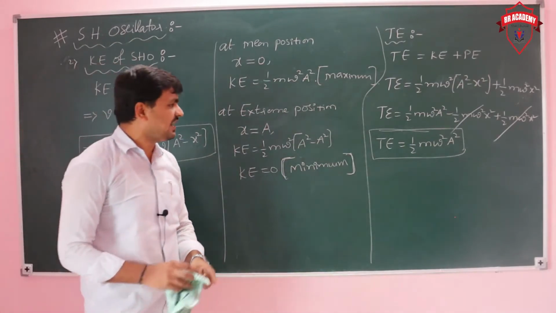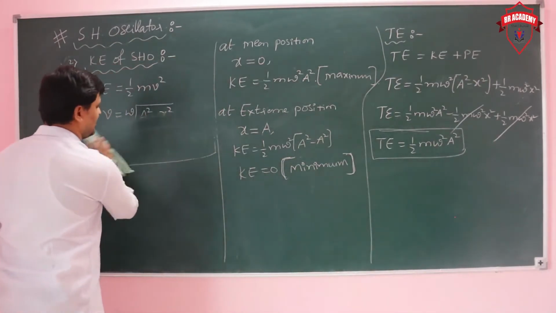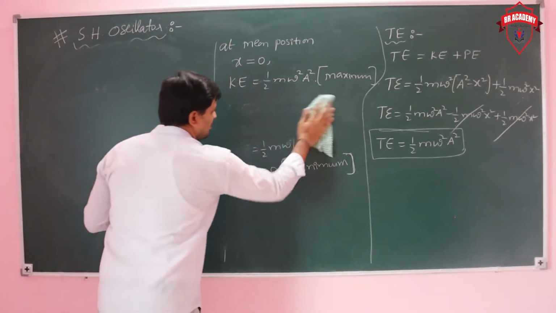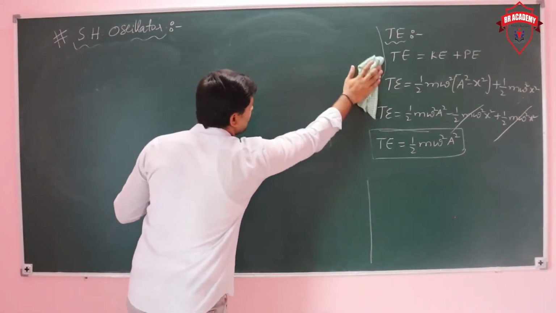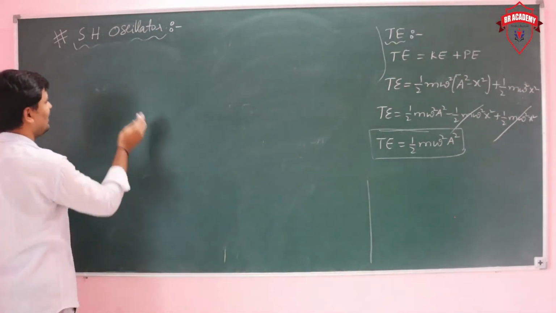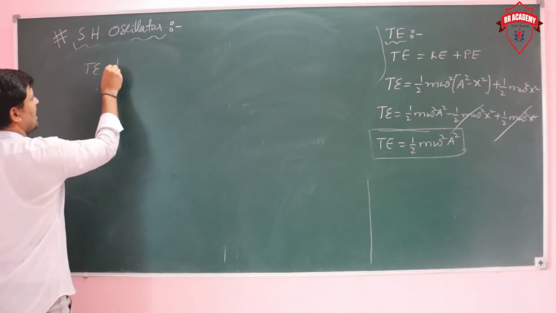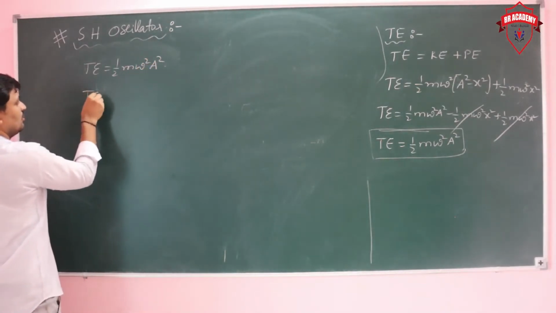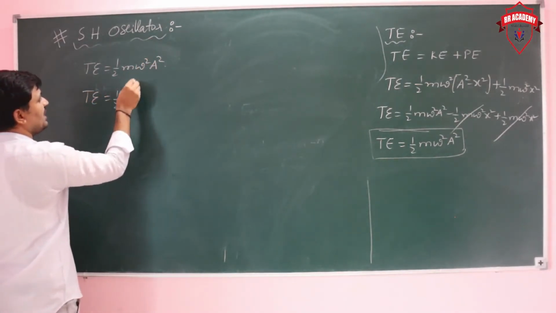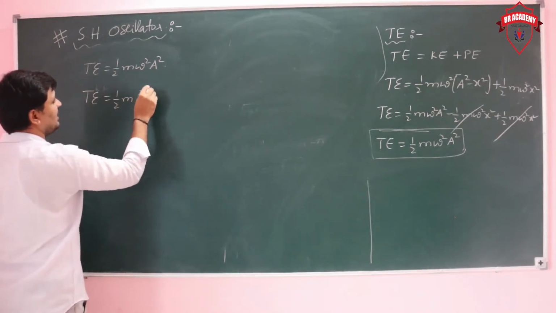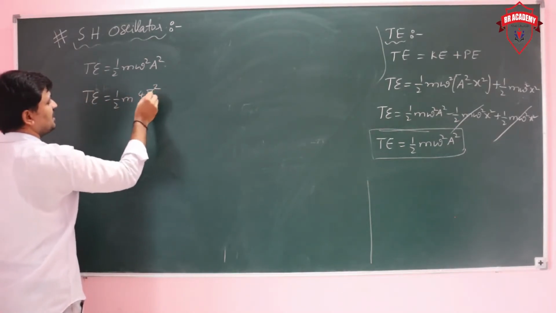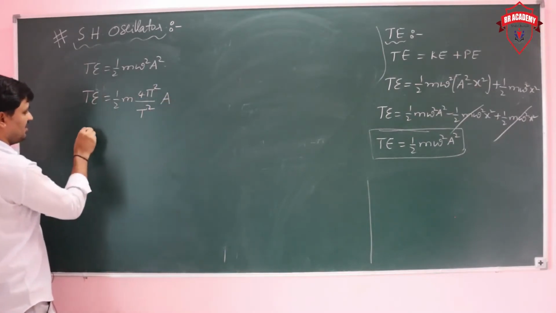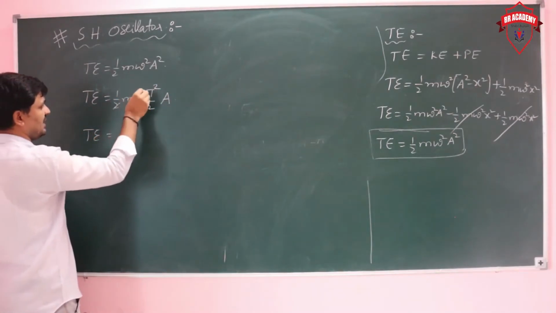Now write the total energy expression in terms of frequency. The total energy is half m omega square a square, and omega is nothing but 2 pi by T. So omega square is 4 pi square upon T square, and the 2 cancels.